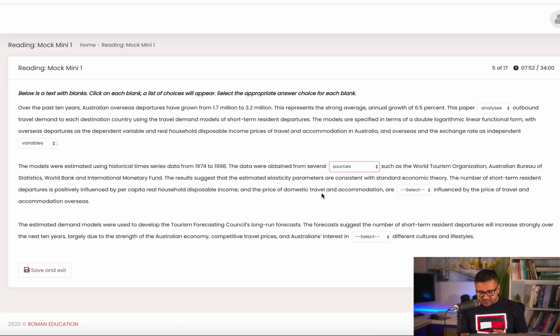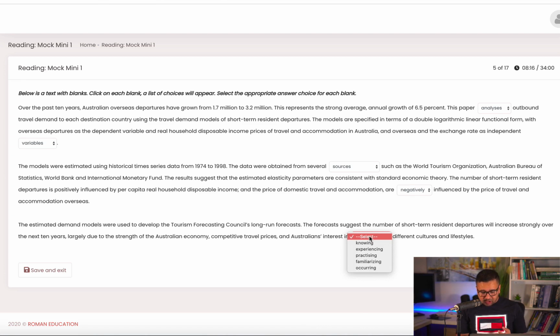And the next one is, and the price of domestic travel and accommodation are influenced by, and that would be negatively influenced by. Always remember that the ly words usually come before or after the verbs, and they are called adverbs. And that was the clue I was able to use to answer this question. And the last one is, an Australian's interest in different cultures and lifestyles.